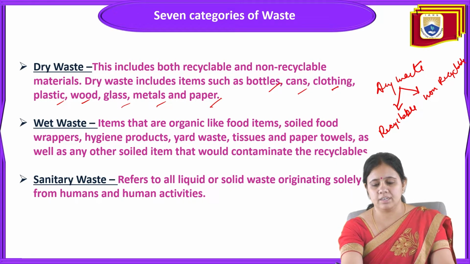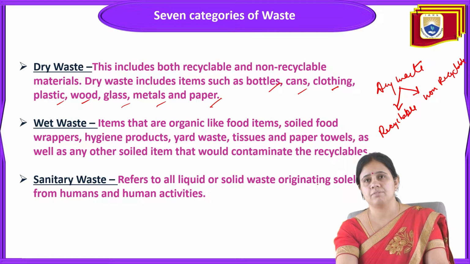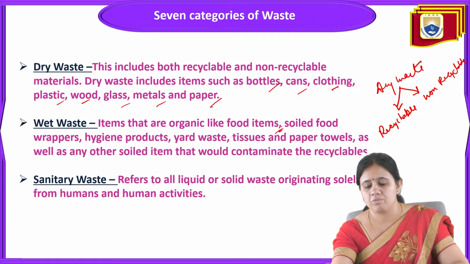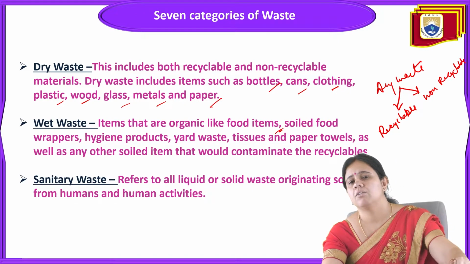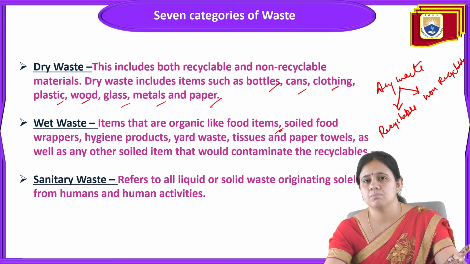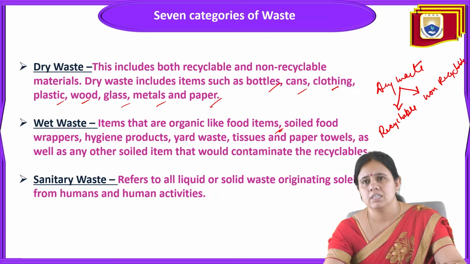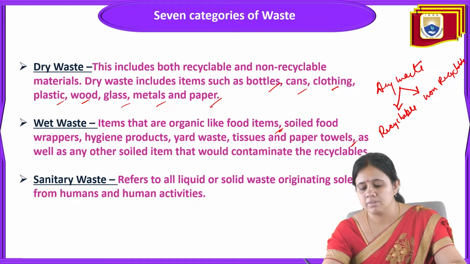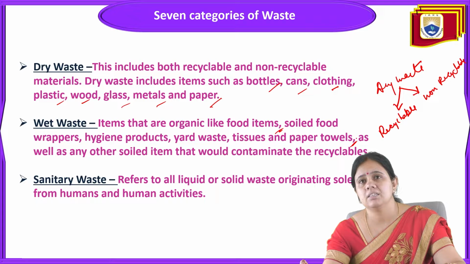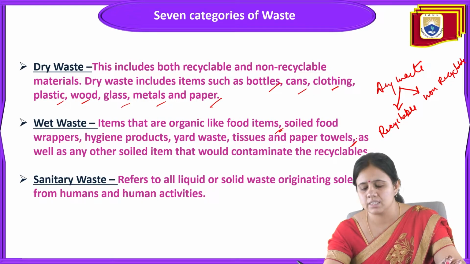Next is green waste, or wet waste. Wet waste is mostly organic food items, obviously waste that is wet in nature. It includes soiled food wrappers, hygienic products, yard waste, tissue and paper towels, as well as any other soiled item that would contaminate the recyclable.